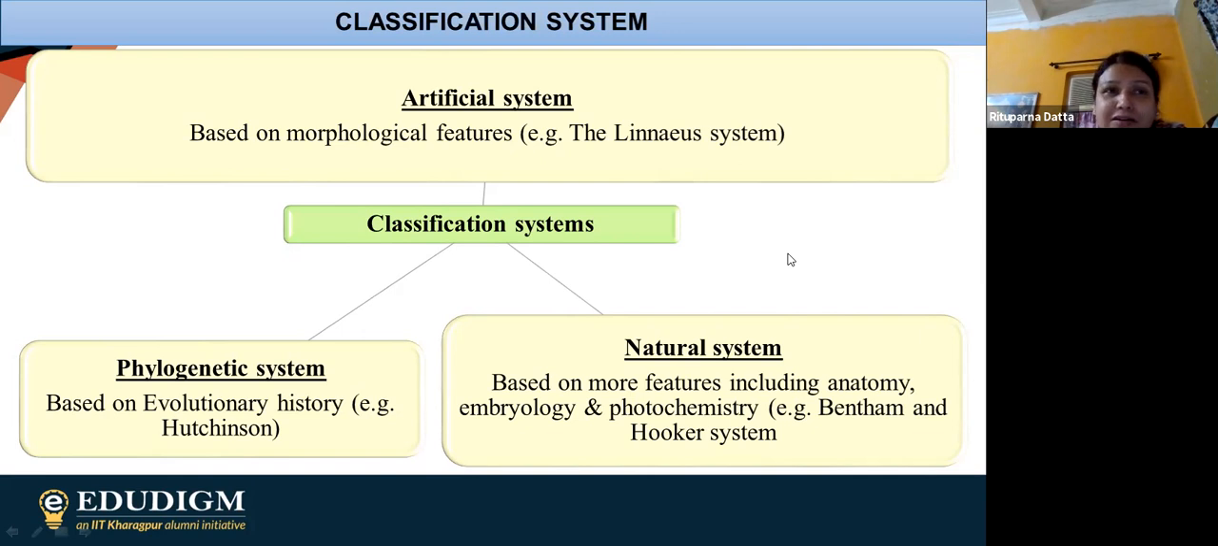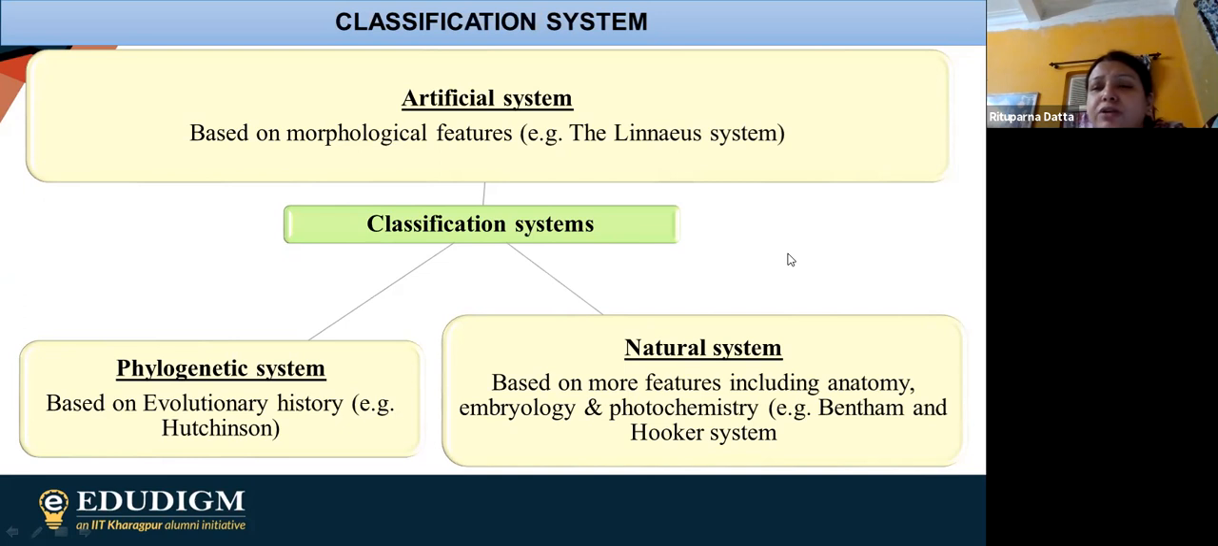You all studied this name in the previous class because he was also the father of binomial nomenclature. Other than this artificial system, we are also having two other systems, the phylogenetic system and the natural system. The phylogenetic system is basically depending on the evolutionary history, and that has been given by Hutchinson.